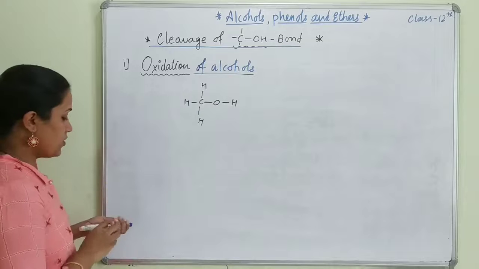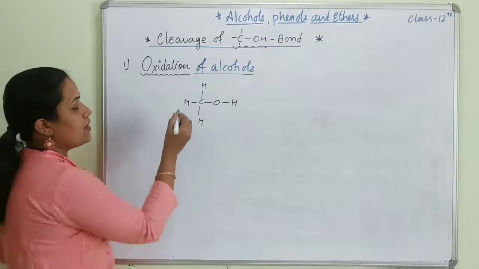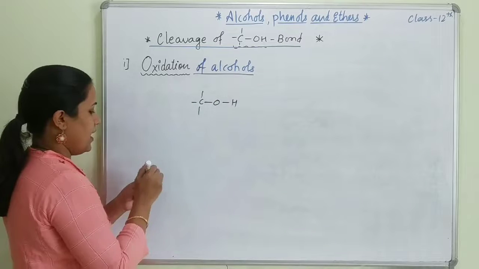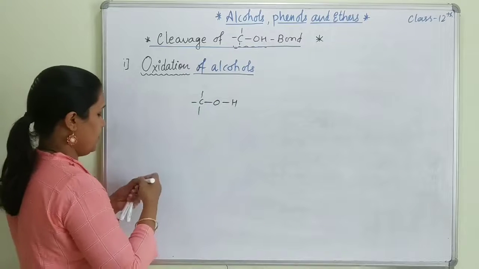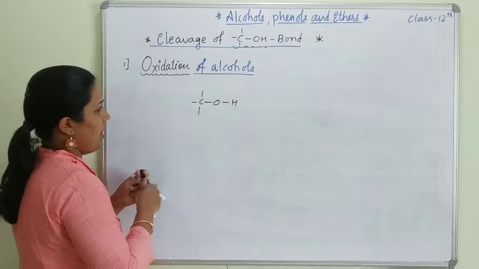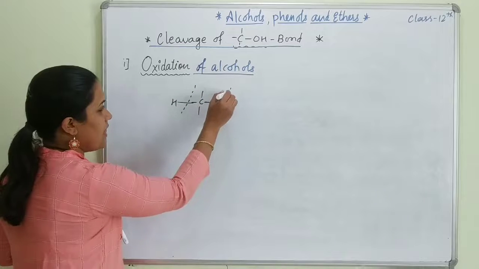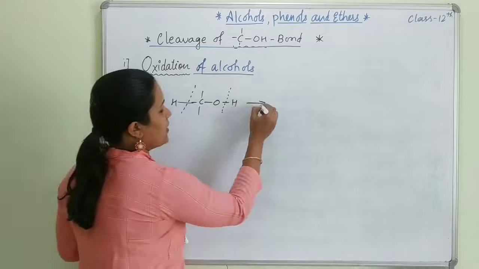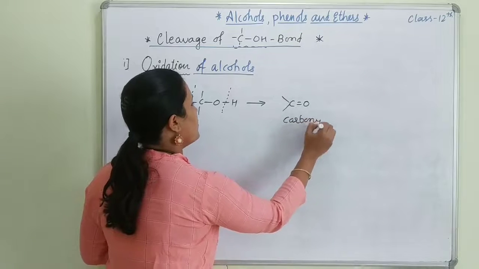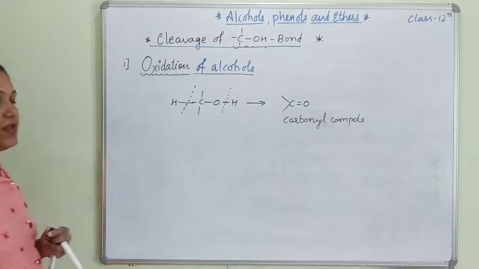Now when an alcohol undergoes oxidation, there will be a breakage between the C-H bond and the O-H bond. If there is breakage between C-H and O-H, we can get the product as a carbonyl compound.